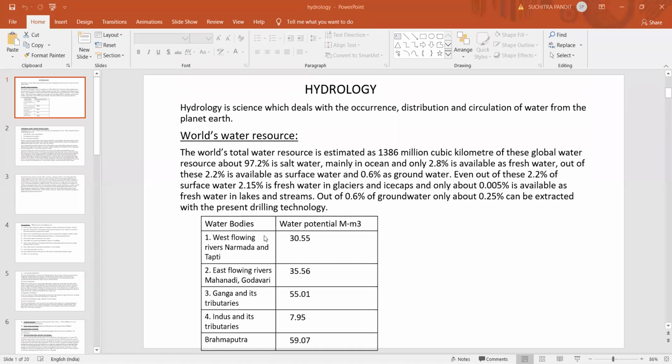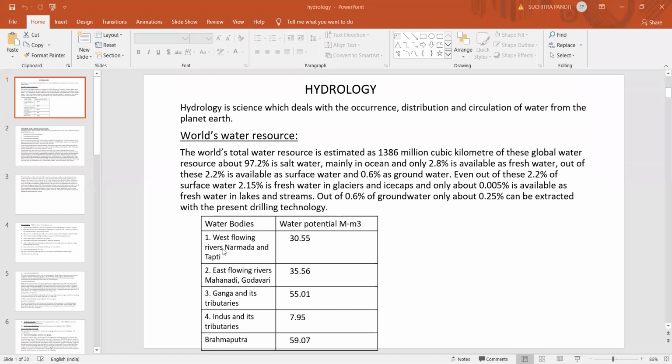Here the west flowing rivers are Narmada and Tapti, and the water potential is about 30.55 million hectare meter. It is not meter cube, so there is a mistake here. The water potential is expressed in million hectare meter.